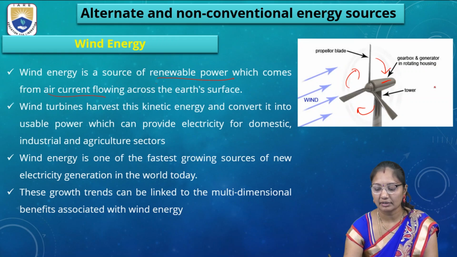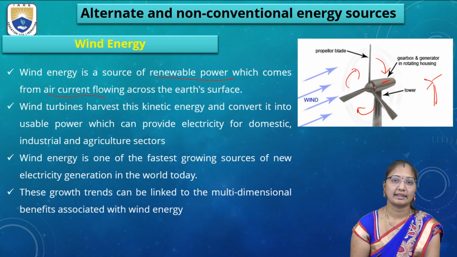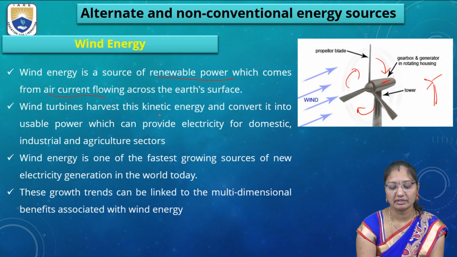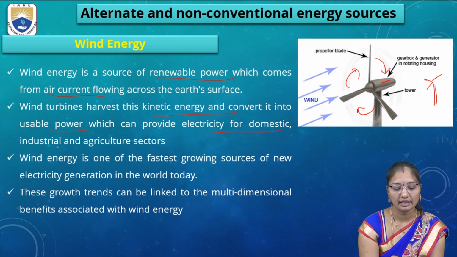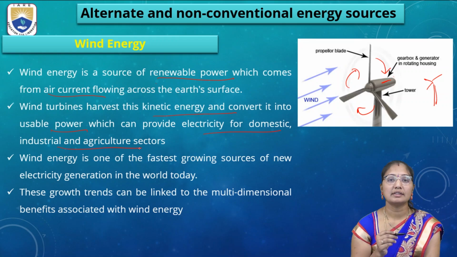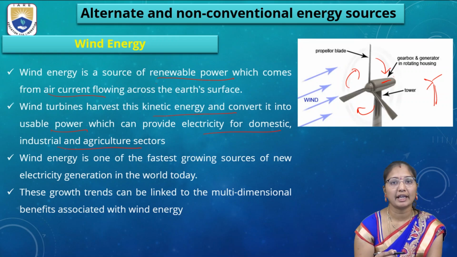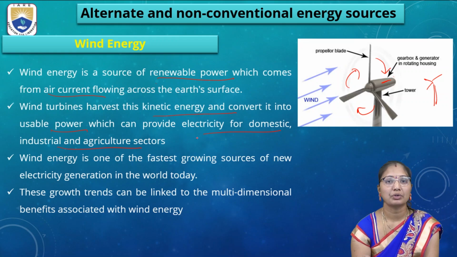Then it is the tower. The tower is there with the propeller blades. When wind flows, they move in a circular motion. The gearbox and generator in this windmill generate electricity. Wind turbines harvest this kinetic energy and convert it into usable power, which can provide electricity for domestic, industrial and agriculture sectors.